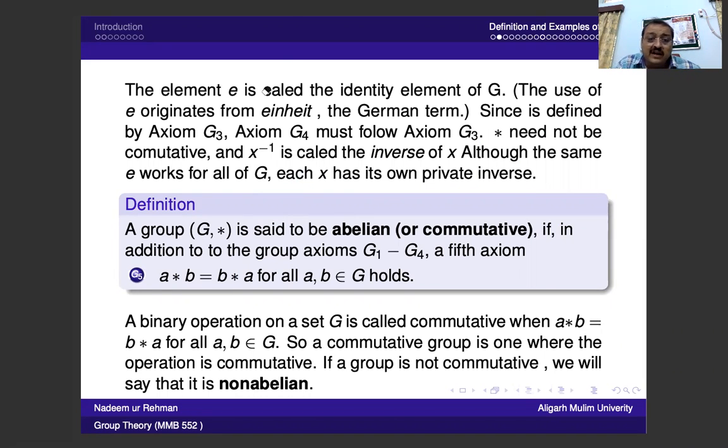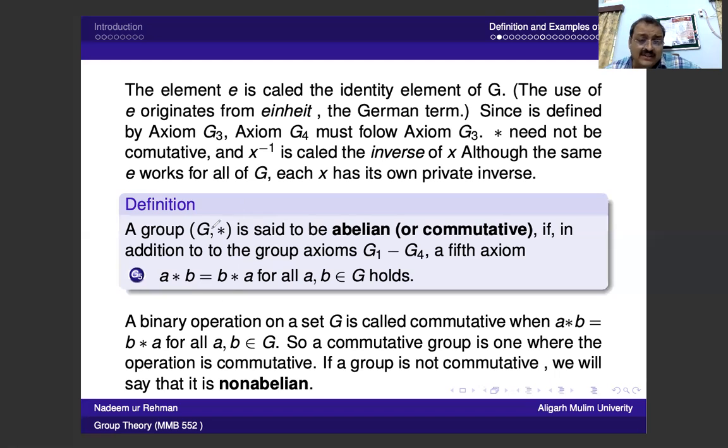We just said that if A composition B is equal to B composition A, then we can say this is equal to this. So G is said to be an abelian or commutative group if, in addition to the group axioms G1 to G4, a fifth axiom, the commutative condition, also holds.